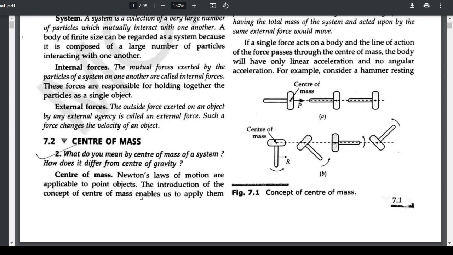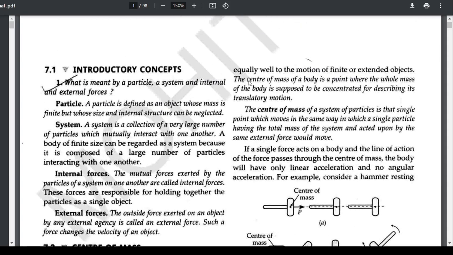Newton's laws of motion are applicable to point objects, and the introduction of the concept of center of mass enables us to apply them equally well to the motion of finite or extended objects. The center of mass of a body is a point where the whole mass of the body is supposed to be concentrated for describing its translatory motion.